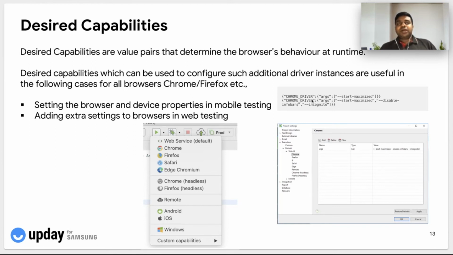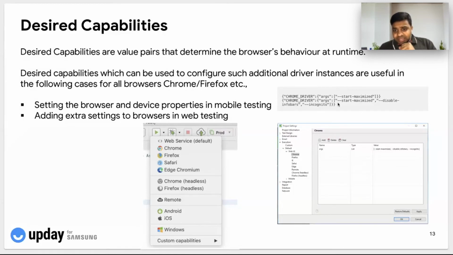Sometimes you want to run your web application in an incognito mode, or sometimes you want to disable all the info bars that are part of your application while you're doing unit testing, or sometimes you want to run it in a headless mode. We don't want to open the browser, but run it in a headless mode, etc. There can be n number of Chromium flags that you want to pass as part of the runtime.